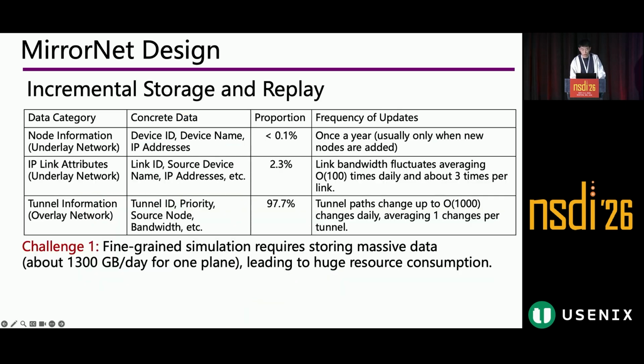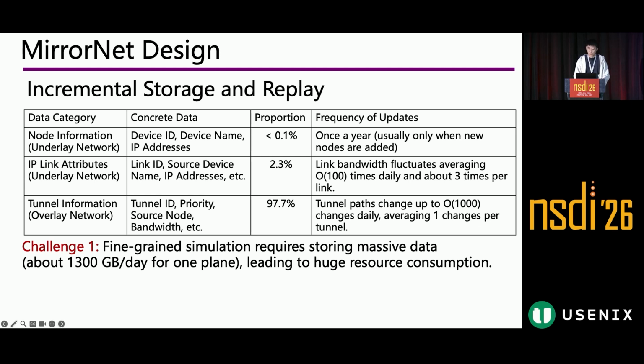To accurately emulate a production network, it requires us to store network topology, including both underlay and overlay information at a fine granularity. So this brings us the first challenge. The network essentially generates massive data volumes. So fine-grained simulation requires storing massive data, which is around 1,300 gigabytes per day for one plane, leading to huge resource consumption.